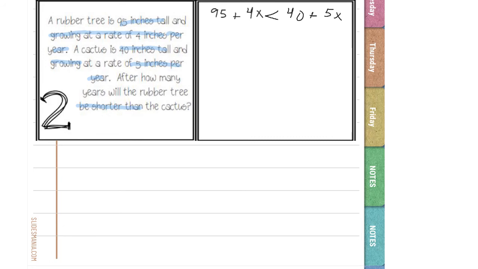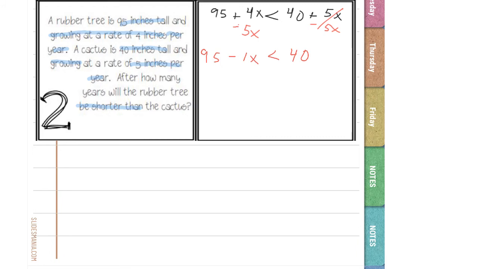So I'm going to start with this positive 5x. I'm going to subtract 5x on both sides. Oh, I'm sorry, I put a 4 instead of a 5. So minus 5x. And then I'm going to go ahead and rewrite it. So 95, 4x minus 5x, well, that is a negative 1x. I keep the sign the same, and then I bring down my 40. So I have all of my variables on one side.